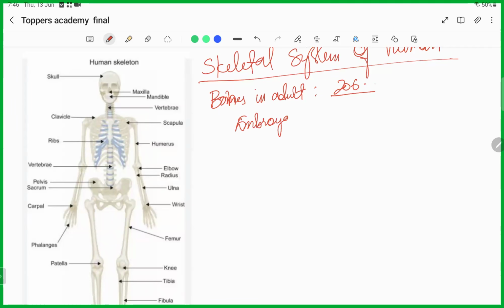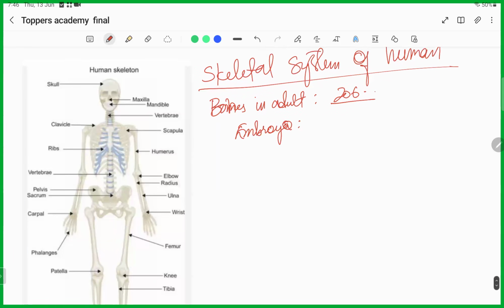They actually have more bones, around 280, okay. But in the process of development, these bones ossify together. They join together to form a single bone. So in an adult, it becomes 206 bones.